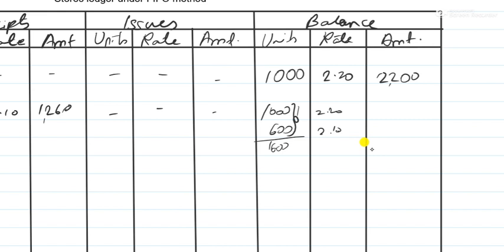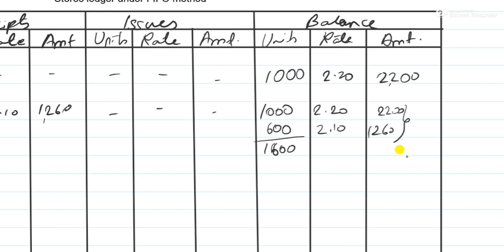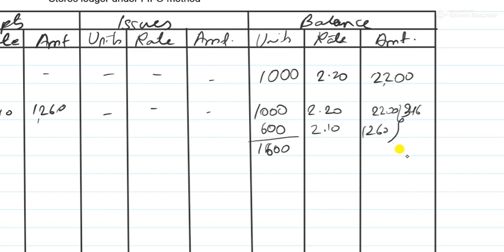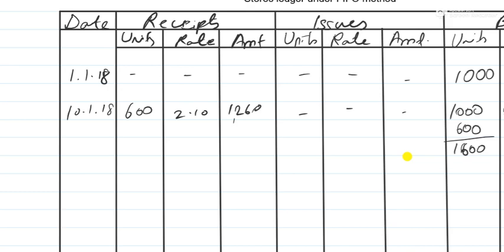Now this 2200 here, and how much here? 1260, right? 600 into 2.10 is equal to 1260. So we'll write the total. 2200 plus 1260 is equal to 3460. Written.